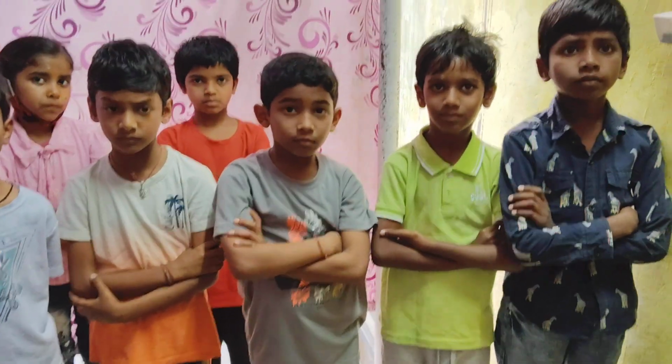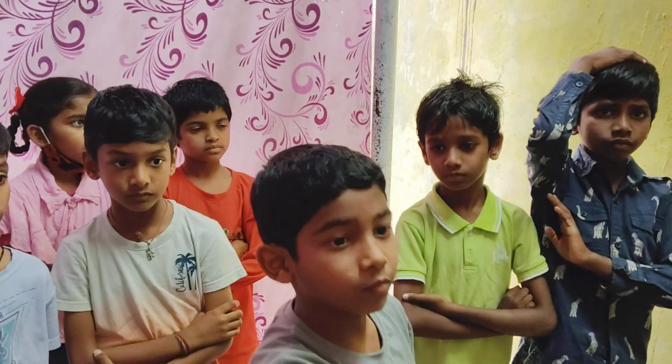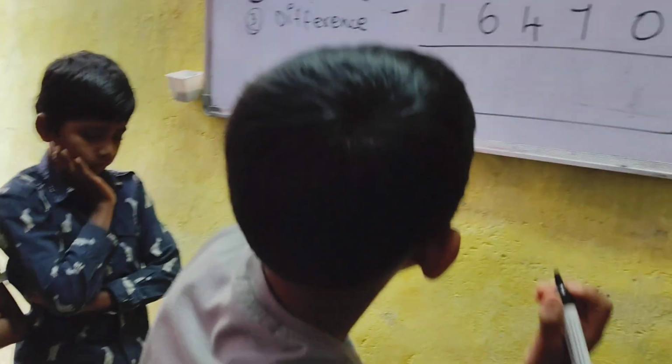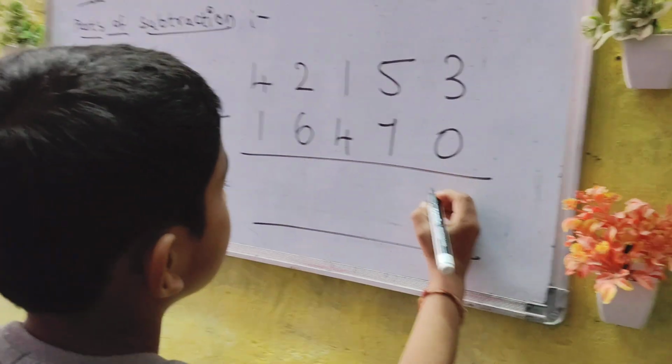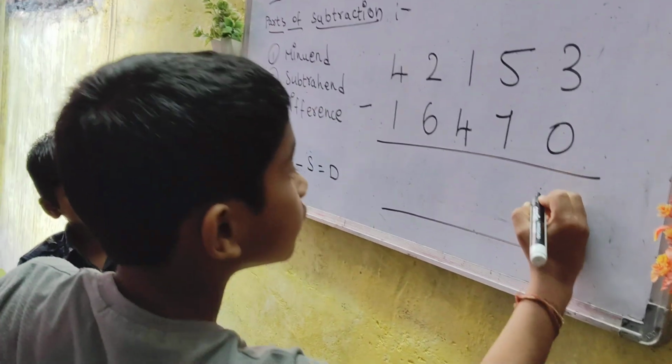Did you understand? Ravinder, come. I want you to do this. Climb there. Yes, Ravinder. 3 minus 0. 3 minus 0 is how much?